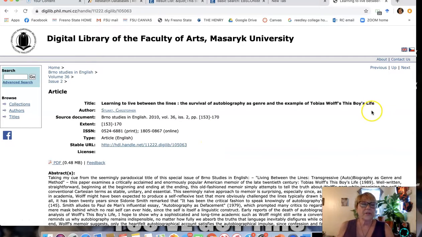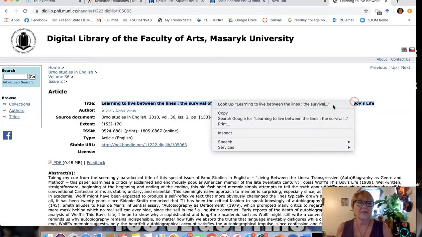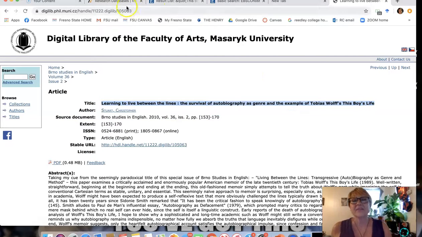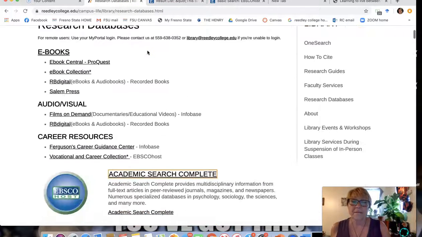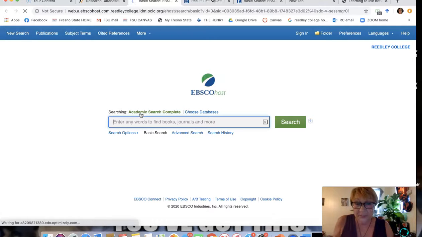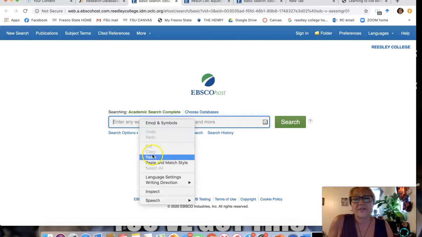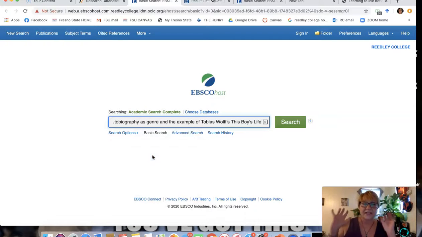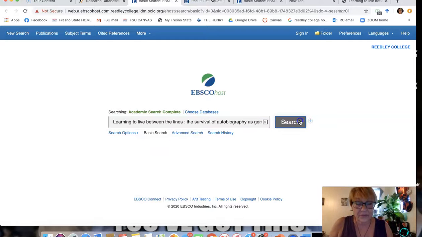Okay, so here's what we're going to do. We're going to look to see if we have this in our Reedley College database, because there we have access to it, right? That's the problem. If you find something on Google Scholar, you may not have access to it. But because you're a Reedley College student, you have access to here, okay? So all I did was take that title and I stuck it in the search on our Reedley College site.